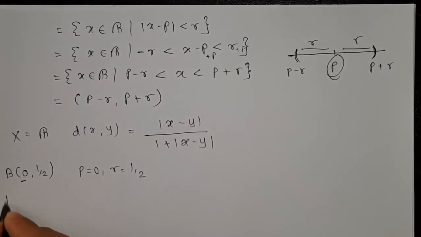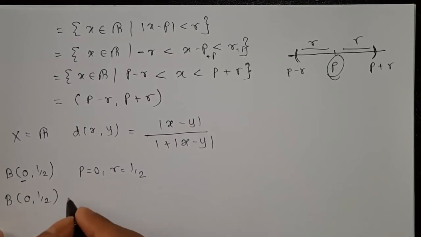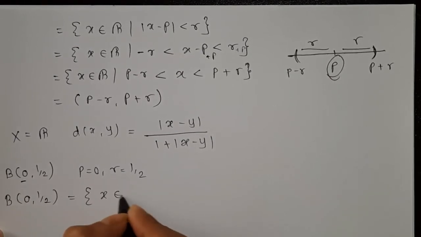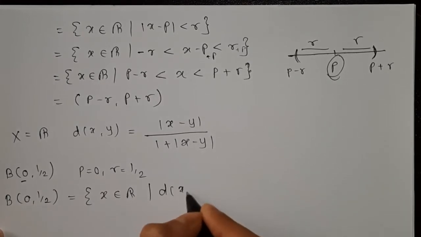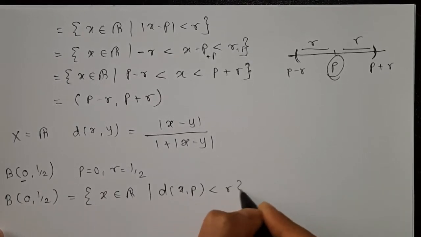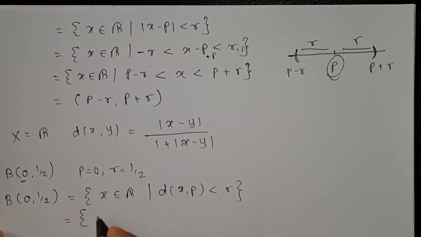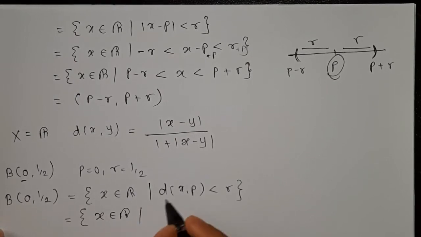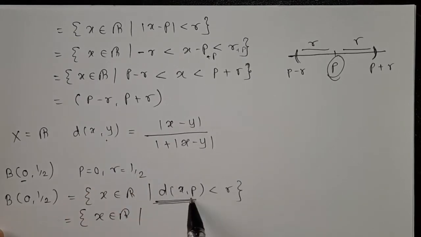So what is our definition of B(P, r)? It is equal to {x belongs to R : distance between x and P is less than r}. This is our definition. So how can we write it? x belongs to R, distance between x and P, instead of y we have P.